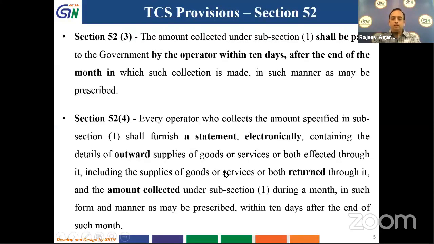So if I have done something in the month of October, I have to fill in all the details by 10th of November. So I have to do two things. One, I have to pay the tax collected by 10th of the next month. I have also to file an electronic statement by 10th of the next month. So this comes from section 52(3) and section 52(4) of the GST Act.